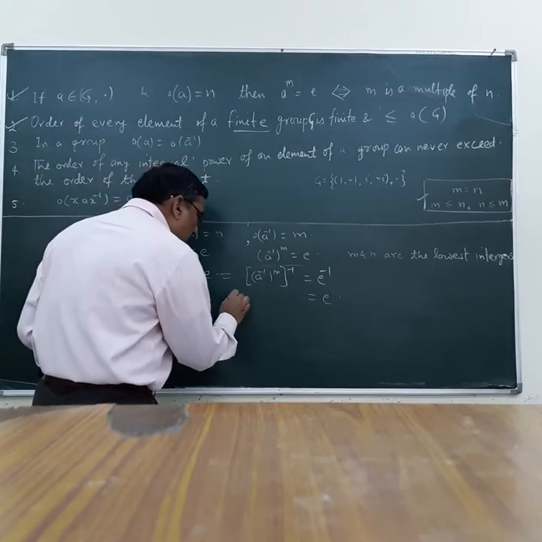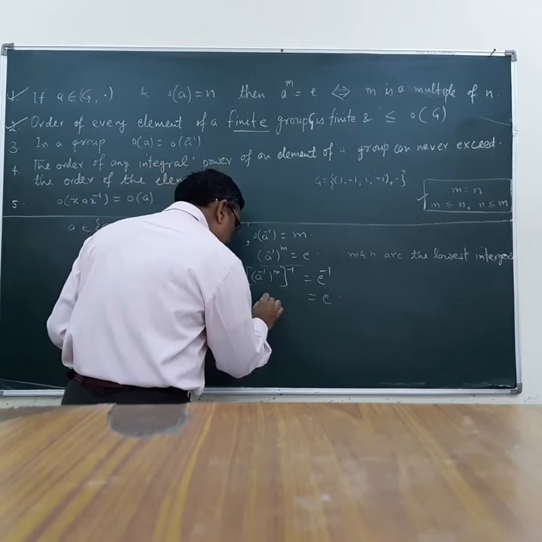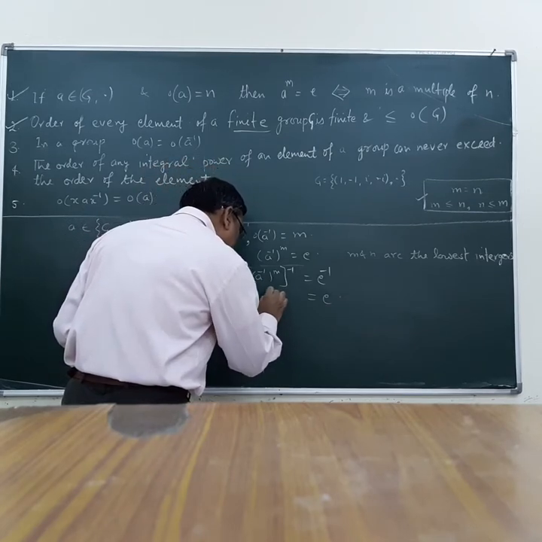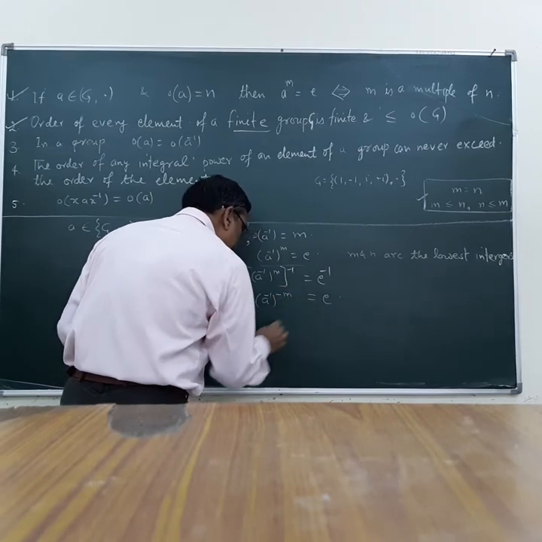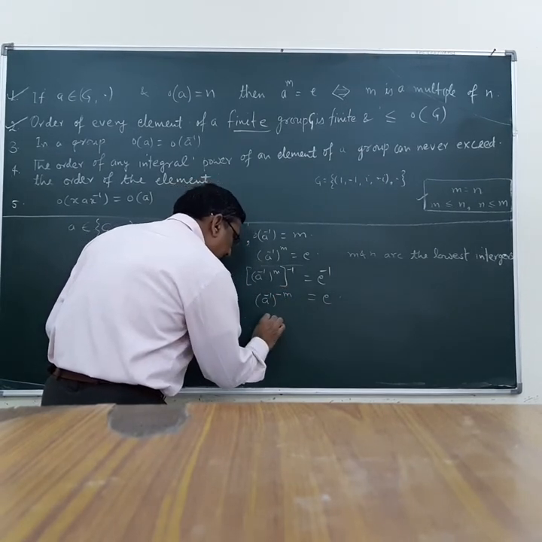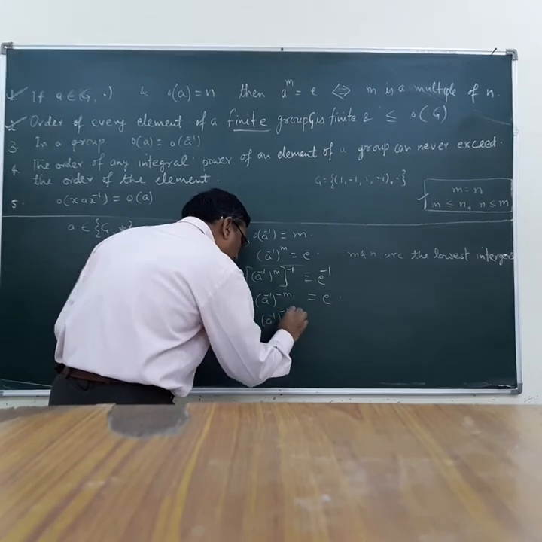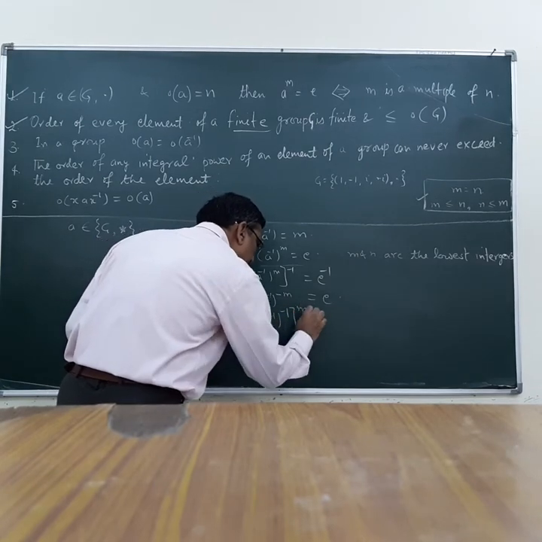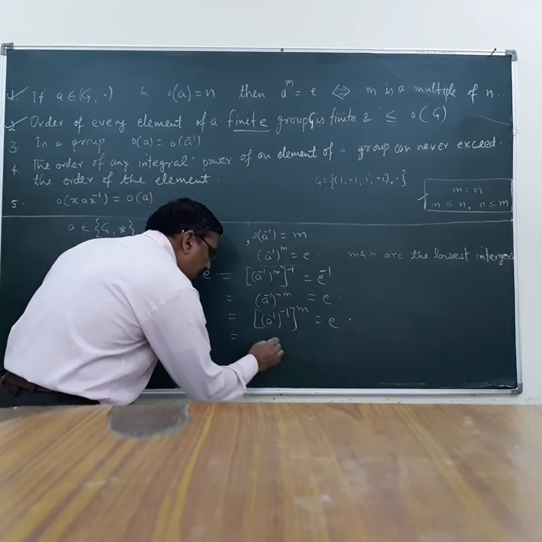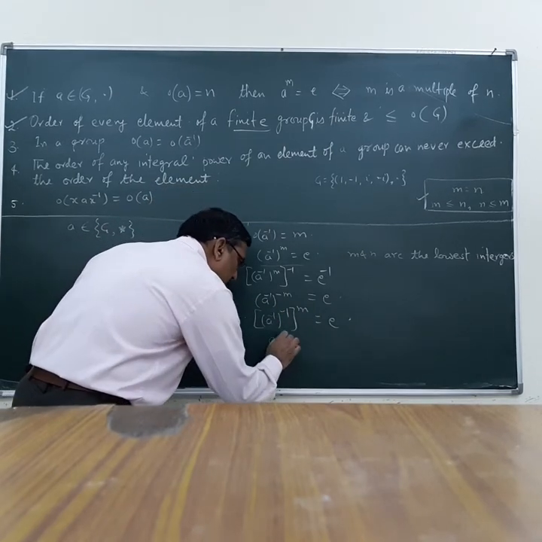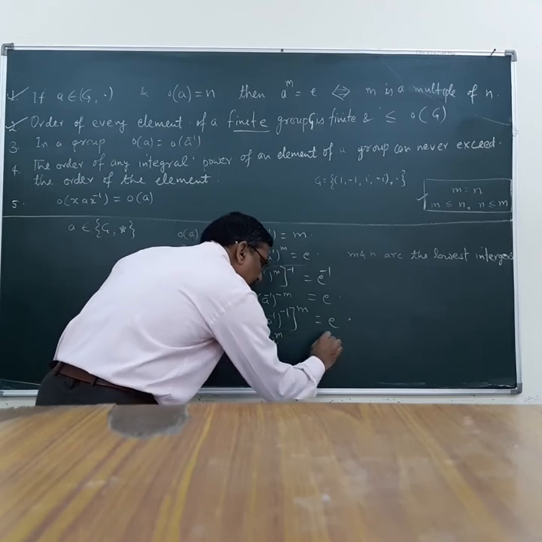The inverse of the inverse, this I can write as A inverse raised to the power minus M. The inverse of A inverse is A, so A raised to the power M is equal to identity.